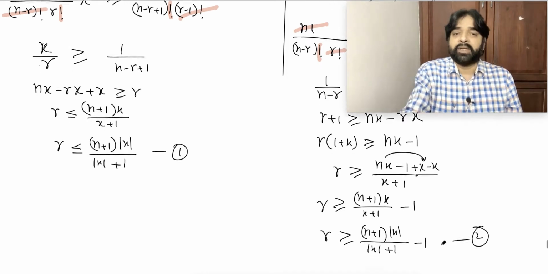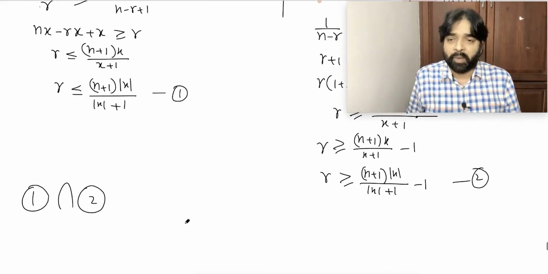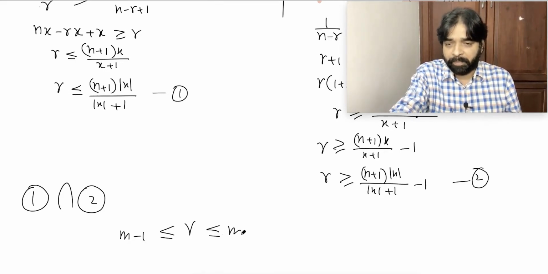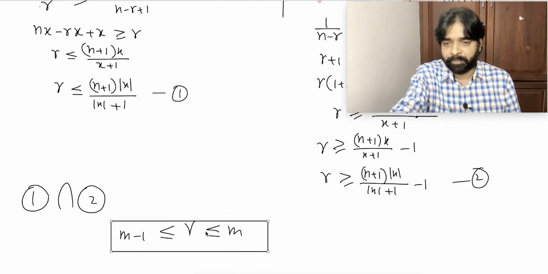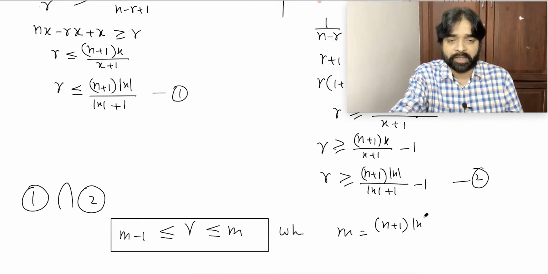Second, taking intersection of 1 and 2, what will I get? R greater than or equal to m minus 1 and r less than or equal to m, where m equals (n plus 1) into mod x divided by mod x plus 1.